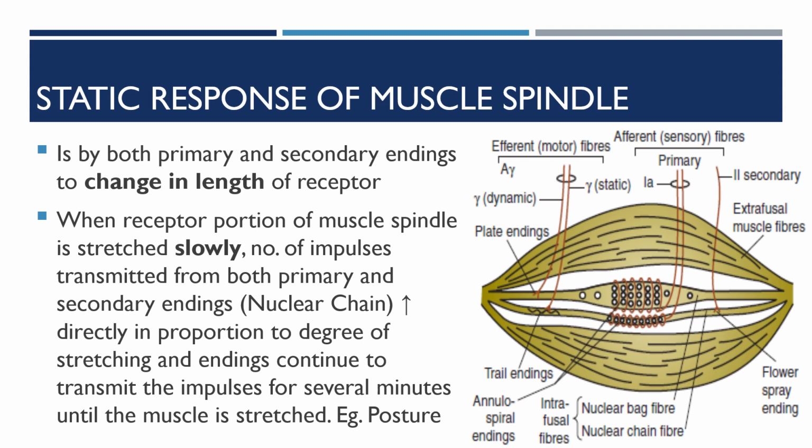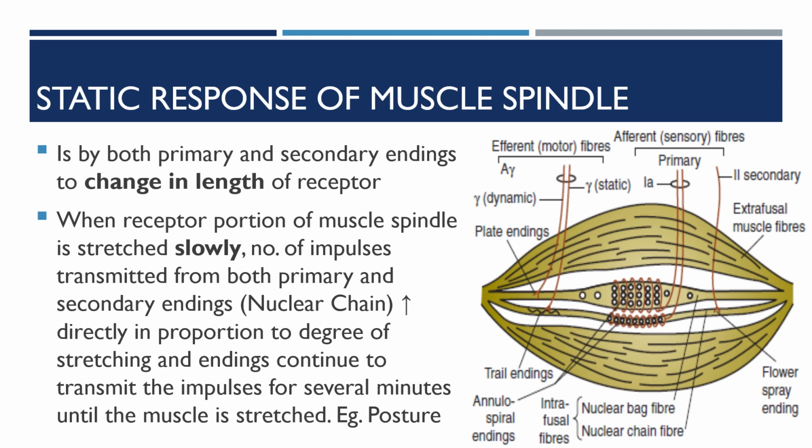The static reflex causes muscle contraction as long as the muscle is maintained at its excessive length. So if the stimulus is longer, it can maintain the response longer also.